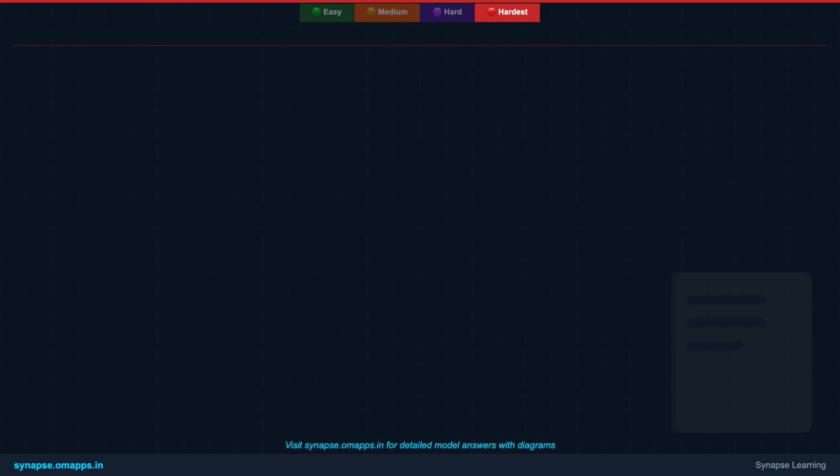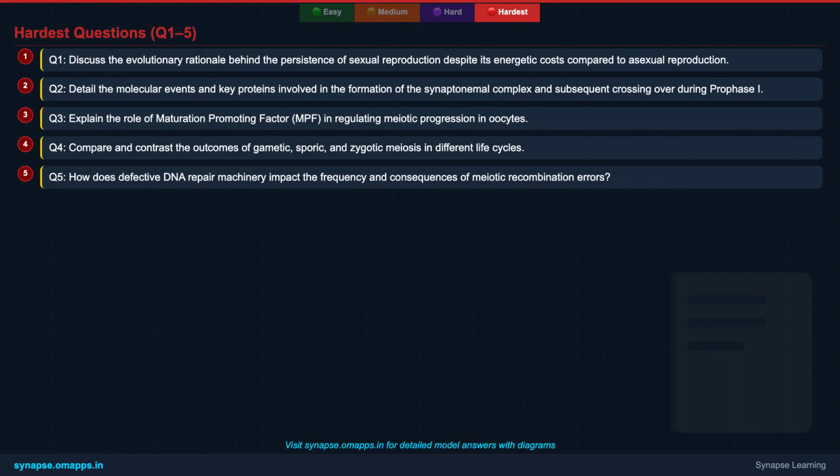Test your competitive edge with these first 5 challenging questions. Q1. Discuss the evolutionary rationale behind the persistence of sexual reproduction despite its energetic costs compared to asexual reproduction. Q2. Detail the molecular events and key proteins involved in the formation of the synaptonemal complex and subsequent crossing over during prophase I.